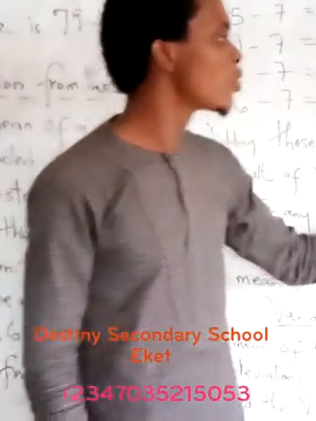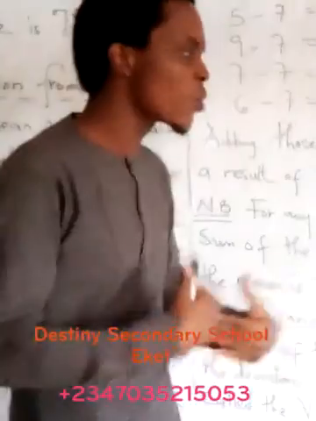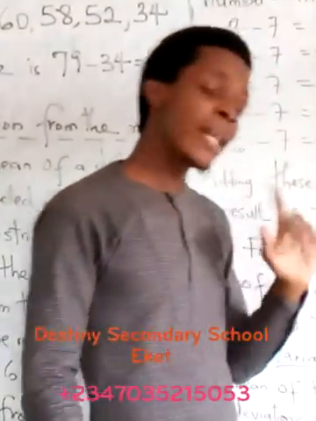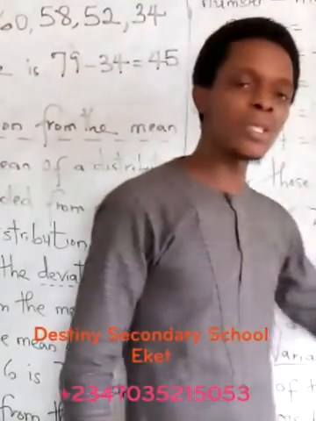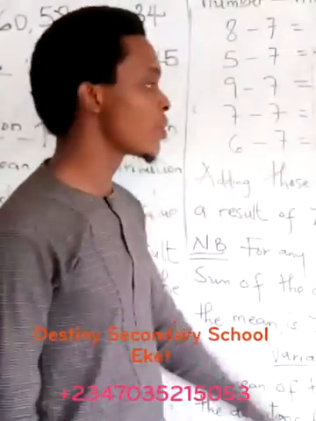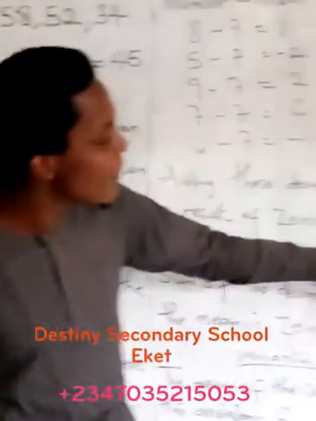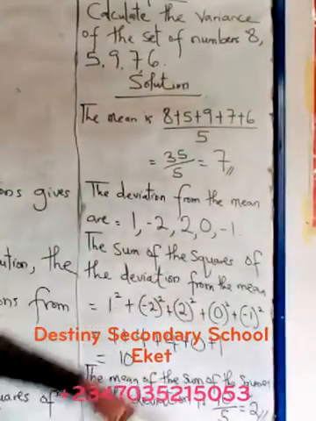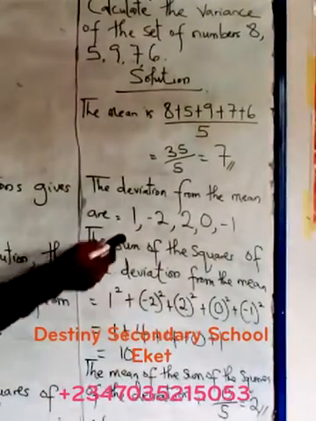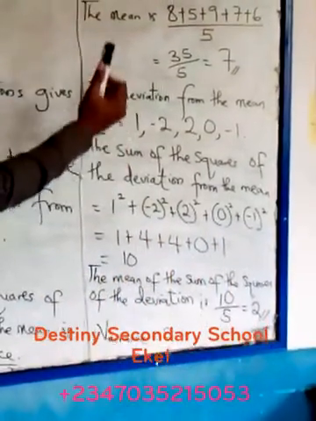So now we're trying to find the square of all these numbers, and that will definitely make all these numbers turn to what? Positive, even though some are positive already. The negative will turn positive, while the positive remains positive. Now we'll get down to business. Now we have the sum of the squares of the deviation from the mean. We're summing the squares of the deviation from the mean. Look at the deviation. So we're summing the squares.